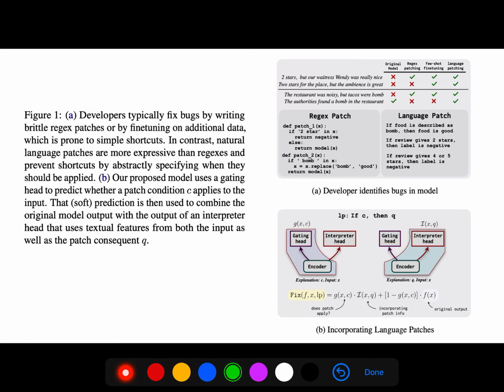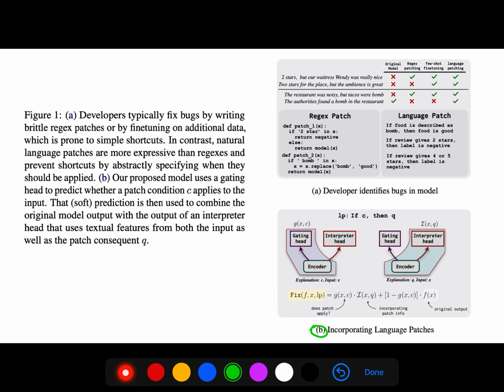So you see that developers typically fix bugs by writing brittle regex patches or by fine-tuning on additional data, which is prone to simple shortcuts. In contrast, natural language patches are more expressive than regexes and prevent shortcuts by abstractly specifying when they should be applied. So their proposed